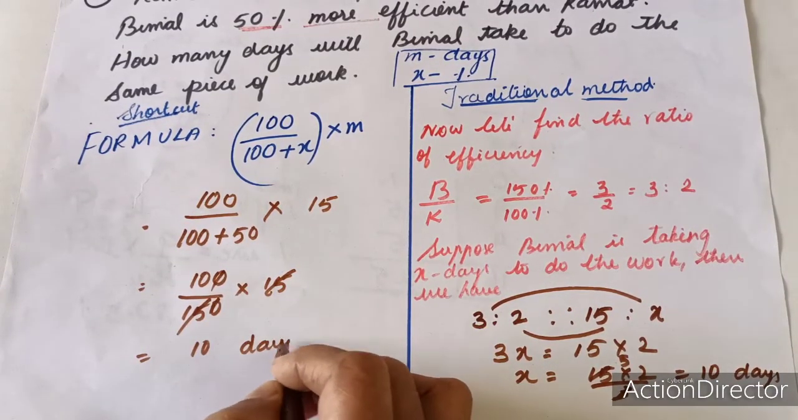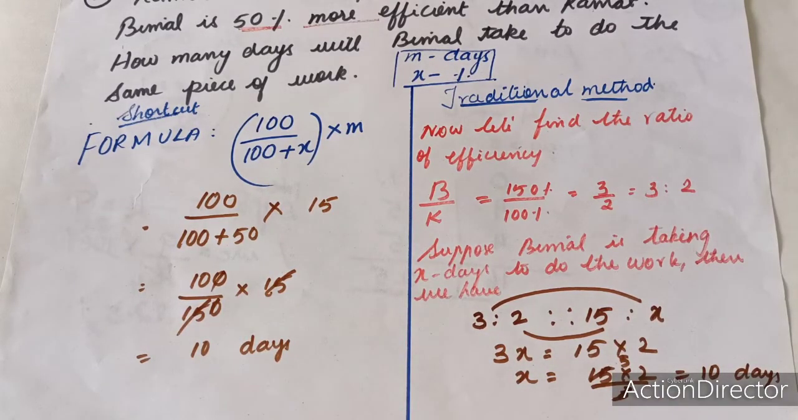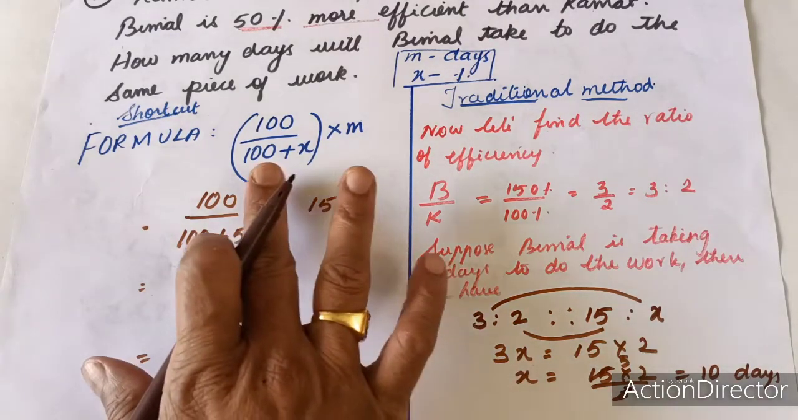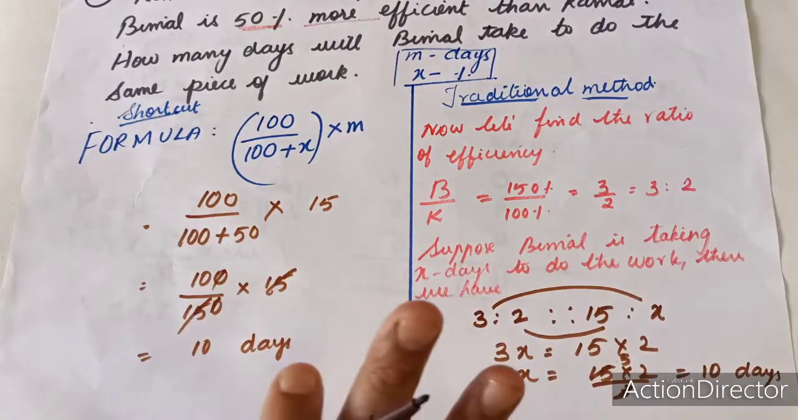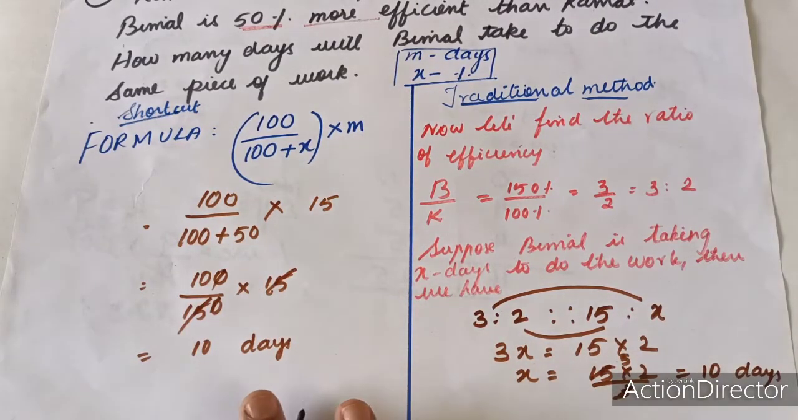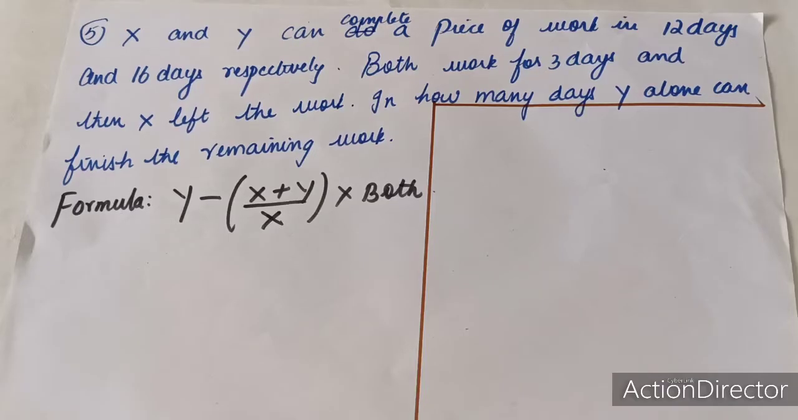So you are able to observe both the answers are correct. So for the examination purpose, if you are going to remember the formula and use it like this, you are getting the answer. This you can do in your mind also, so that you can take the answer very quickly. And this is the traditional method. Moving on to the next sum.